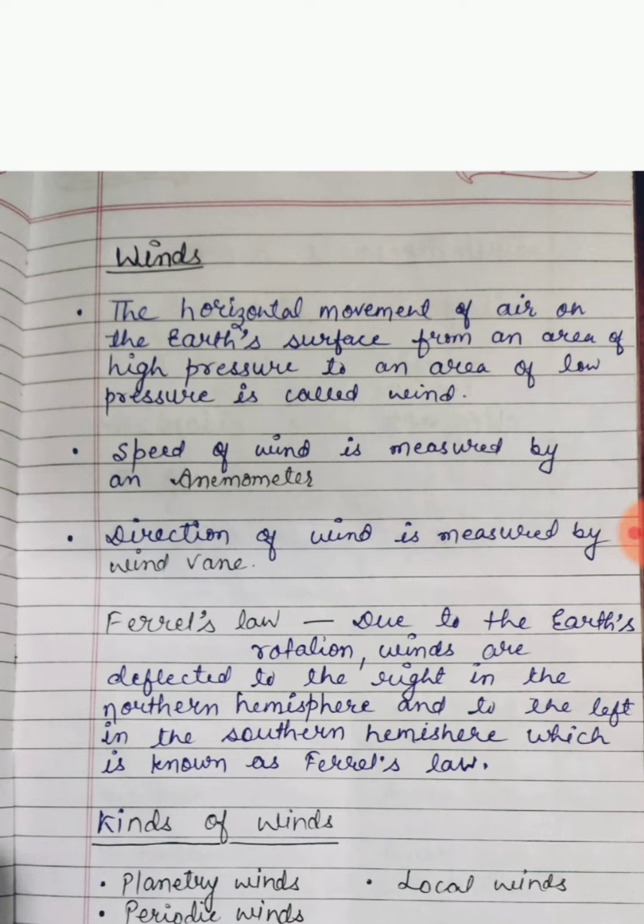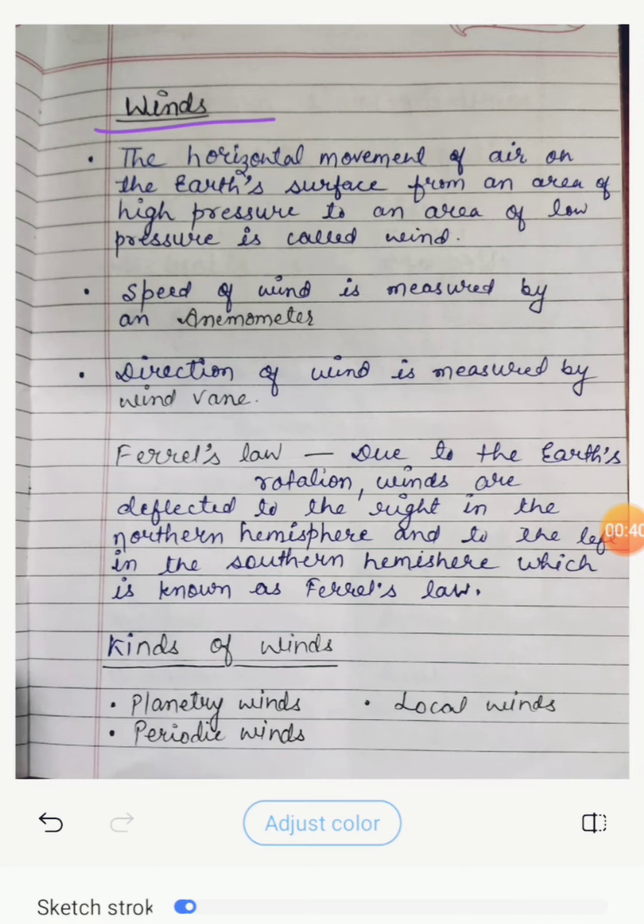First of all, I will start my topic with the definition of winds. The horizontal movement of air on the earth's surface from an area of high pressure to an area of low pressure is called wind. Winds always blow from high pressure to low pressure. In short, we can say that the movement of air is called winds, and always remember that winds always blow from high pressure to low pressure.